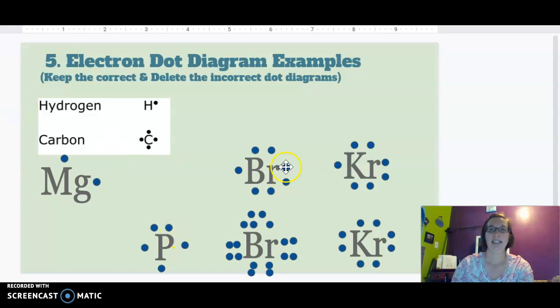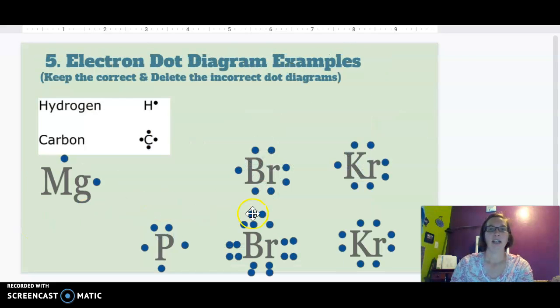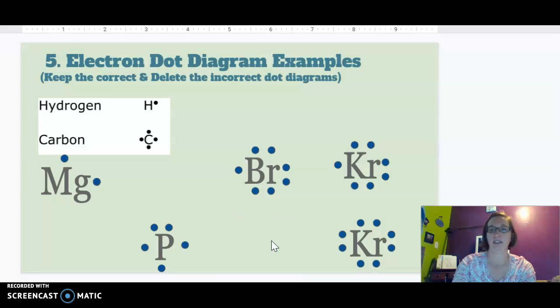Bromine is in group 7, so we expect it to have 7 valence electrons. If you counted all of these up on the lower one, that was 17. And when you look, that is, well, it's not even its atomic number. That would be more like its total number of electrons. But on the dot diagrams, we're not drawing all of the electrons, only the ones in the outermost shell, and that should not be more than 8. So you should never see more than 8 dots around these. So that was not correct. The top one was correct.